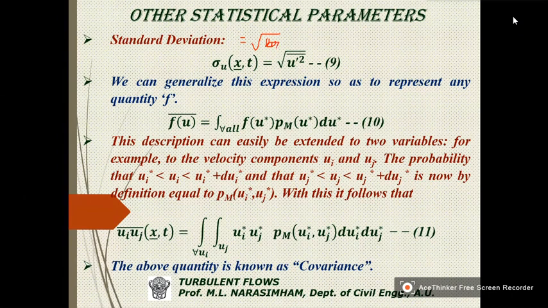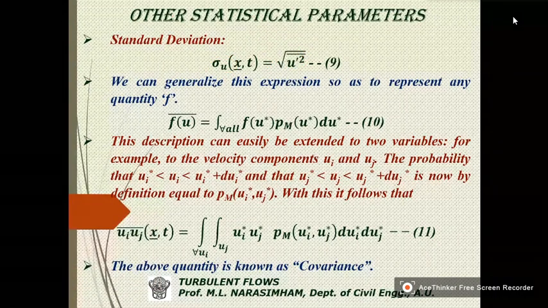So this is your variance, and the square root of that is the standard deviation.